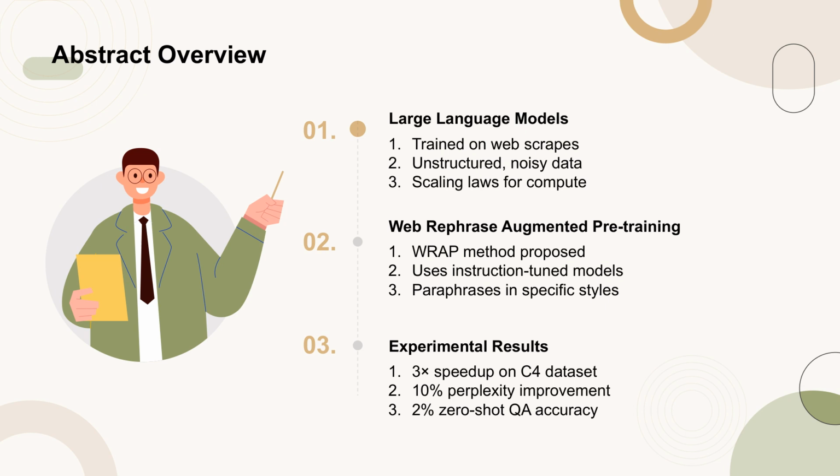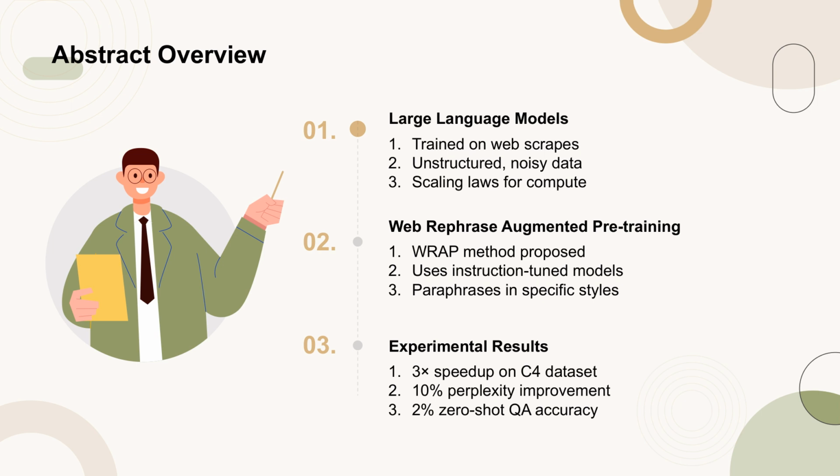In this work, the authors propose Web Rephrase Augmented Pre-training, RAP, which uses an off-the-shelf instruction-tuned model to paraphrase web documents in specific styles, such as Wikipedia or in question-answer format, to jointly pre-train large language models on real and synthetic rephrases. The authors demonstrate that using RAP on the C4 dataset, which is naturally noisy, accelerates pre-training by